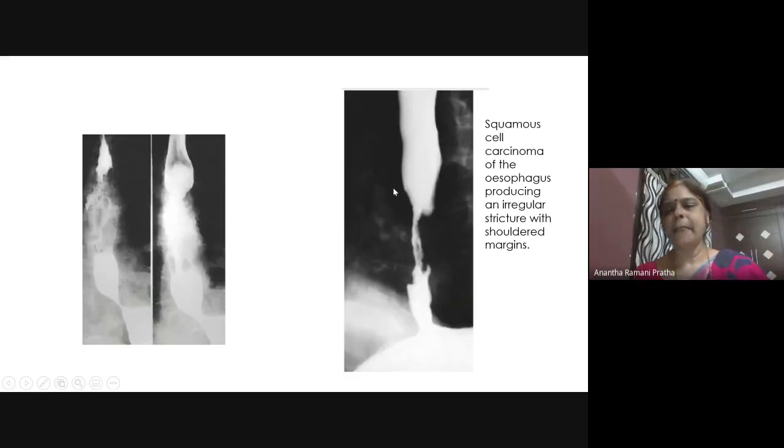See here, this is called shouldering. You understood? The projection is coming just like a shoulder. This is called apple core appearance, just as though this side is eaten and this side is eaten. This is nothing but filling. The growth has spread, right? This appearance is called apple core appearance, and this projection is called shouldering. See here, you can see a lot of filling defects are there.